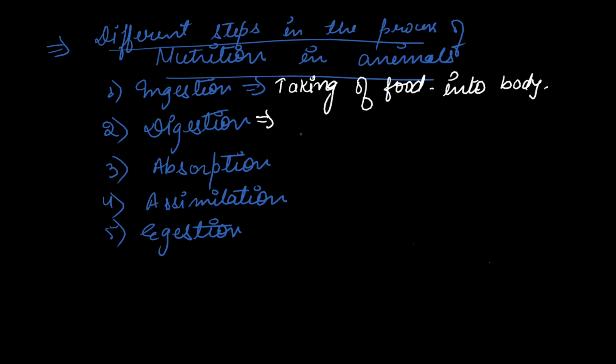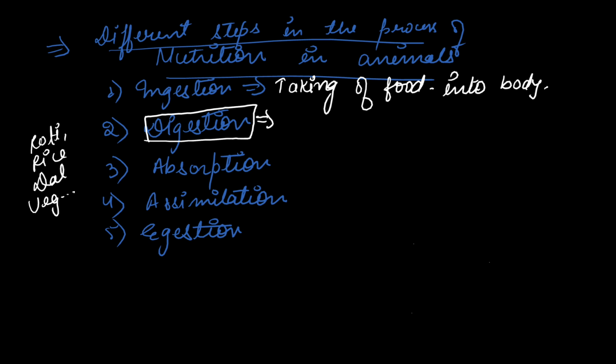The food of an animal consists of large insoluble molecules, which cannot be absorbed by the animal's body. Do you remember the digestion process? The food that you are taking is in complex form. You are taking food in the form of roti, rice, dal, or pulses, and veggies, and the molecules are present in very complex form.